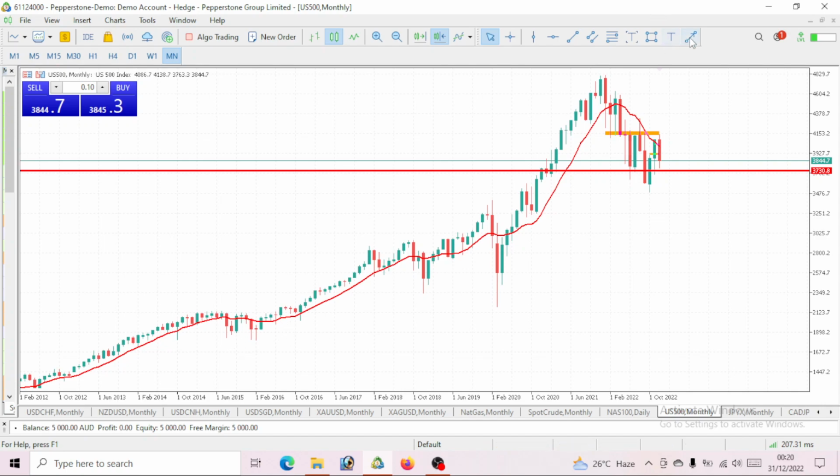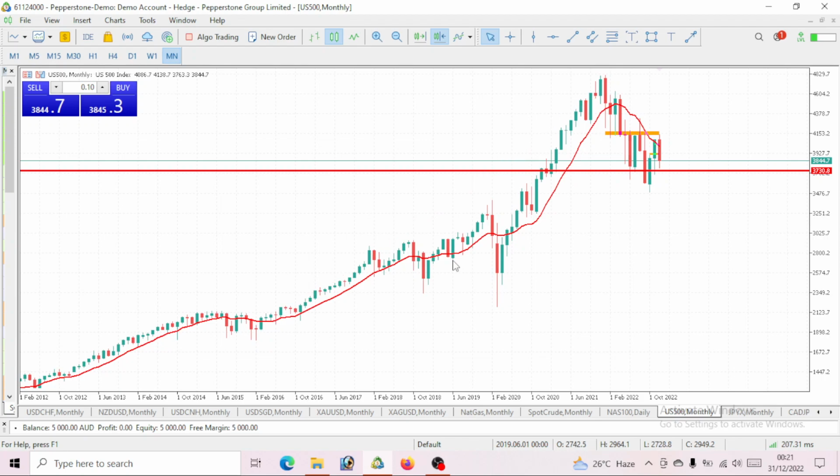During the year of 2016, you can see that this S&P 500 has been giving us a bullish move. 2016, a bullish move. 2017, it was a bullish move. 2018, a bullish move. 2019, a bullish move. 2020, a bullish move. 2021, it was a bullish move, right? Then it got to 2022, right? That was when we started having that bearish move.